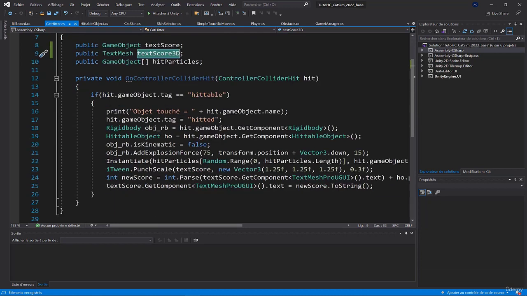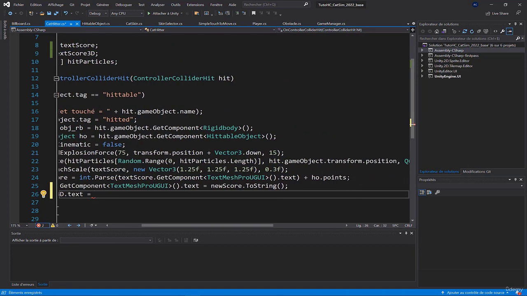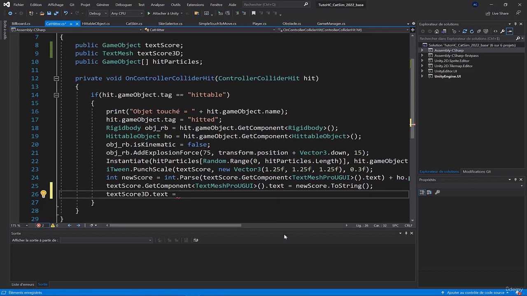The moment I collide with an object, I'll tell it textScore3D.text is equal to the number of points we've earned, except that I want to display a little plus, so I'll write a plus in quotes to display the plus symbol, and then I'll do a plus outside the quotes to do a concatenation, and I'll define the number of points. So it will say that the score is equal to plus, for example, 100, plus 200, plus 50. Okay, that's it.